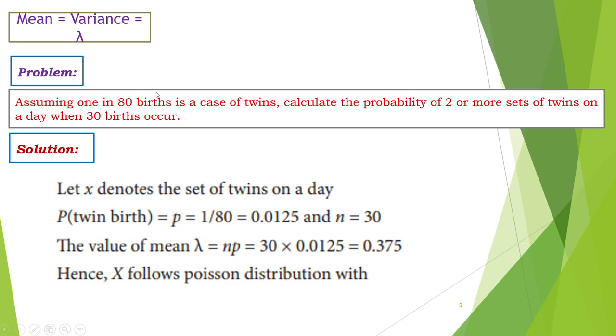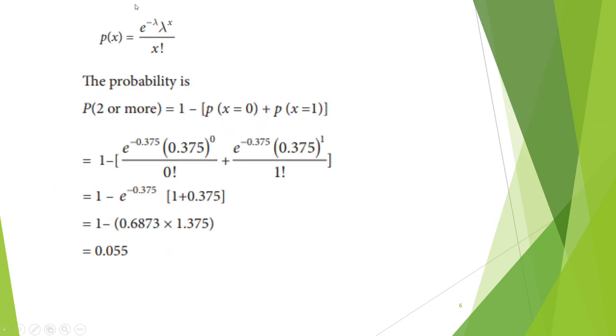Coming to the problem: assuming 1 in 80 births is a case of twins, calculate the probability of 2 or more sets of twins on a day when 30 births occur. So here X denotes the number of sets of twins on a day. So the probability of a twin birth is, assuming 1 in 80 births, 1 by 80. And n is equal to total 30 births. What is the lambda? Lambda is n into p. So 30 into 0.0125, that is equal to 0.375. Here X follows the Poisson distribution, so we will use the Poisson formula.